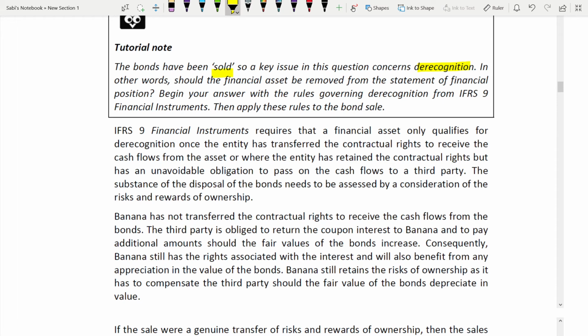What does it mean? Understand the meaning also. Don't just memorize. They have transferred the rights to receive the cash flow from the asset to someone else. Then they can derecognize. Or they retain the right, but they cannot avoid the obligation to pass on the cash flow to a third party. So under both scenarios, it will be derecognized. The substance of the disposal of the bond has to be assessed by a consideration of the risks and rewards of ownership. You have to see the risks and rewards of ownership.